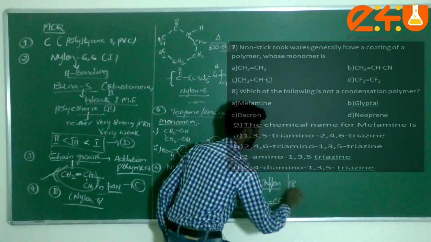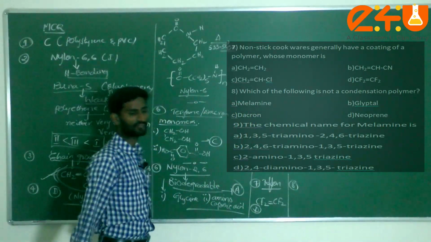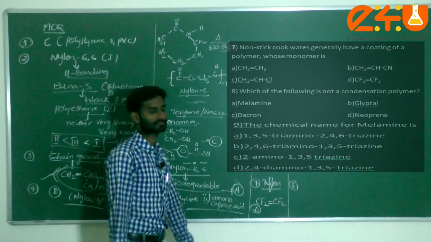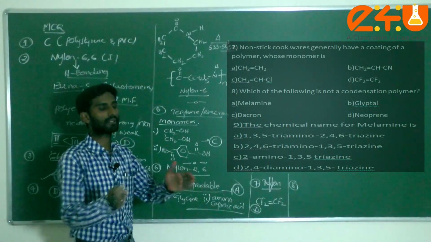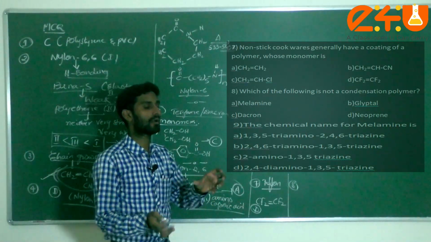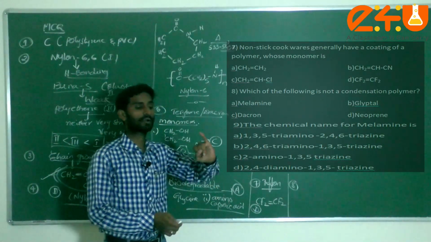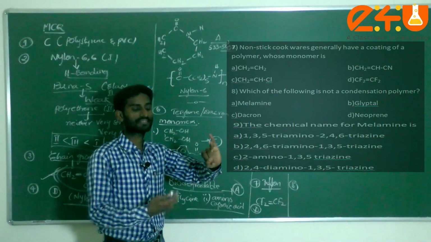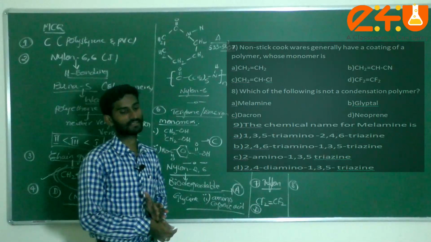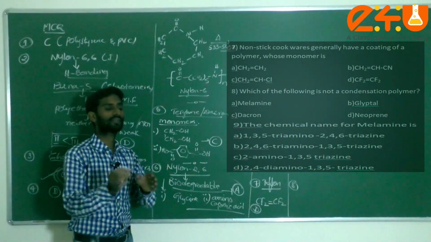Next one, question number 8. Which of the following is not a condensation polymer? Condensation polymer means a polymer formed with the removal of small simple molecules such as water, NH3 (ammonia) or HCl, from two different monomers.